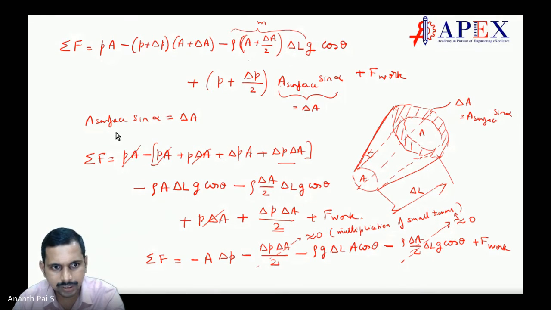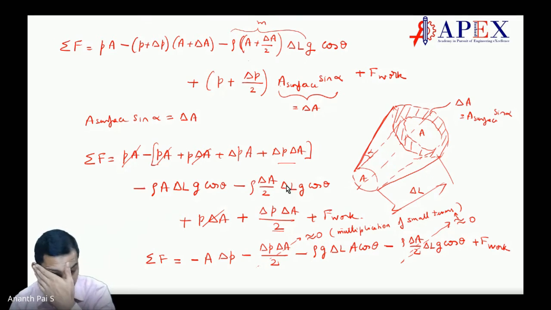Then A surface sine alpha is equal to delta A. Why? Because A surface is this. Sine alpha will give you this area. Observe this dashed area. So A surface into sine alpha is delta A. So that we will apply here. And then all the terms will get cancelled.